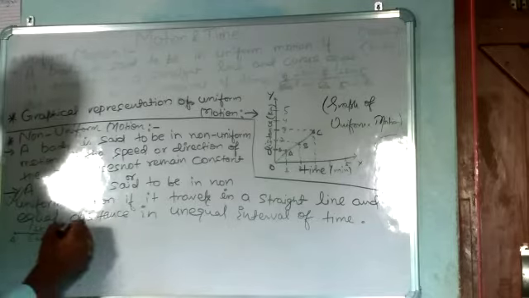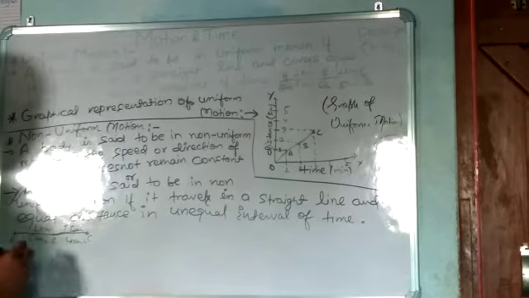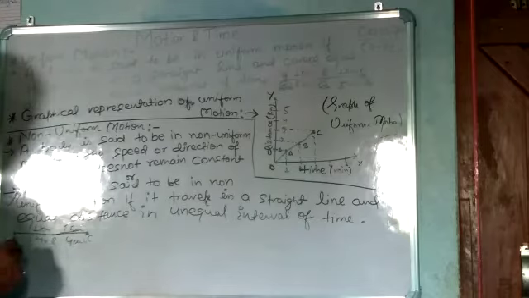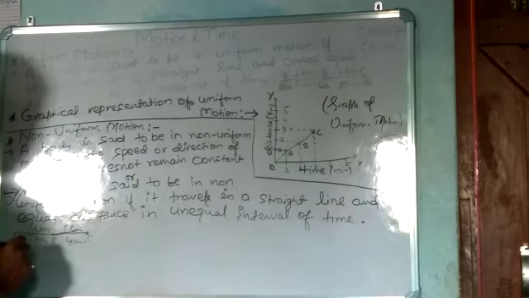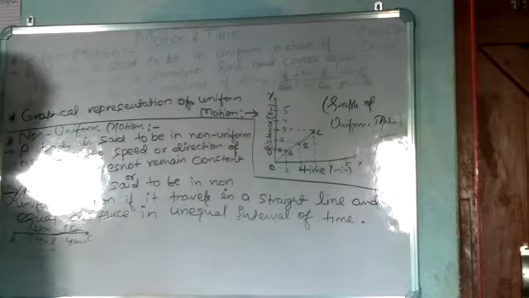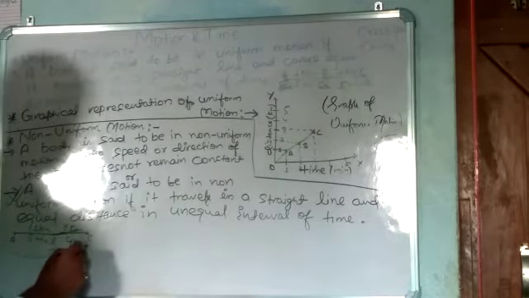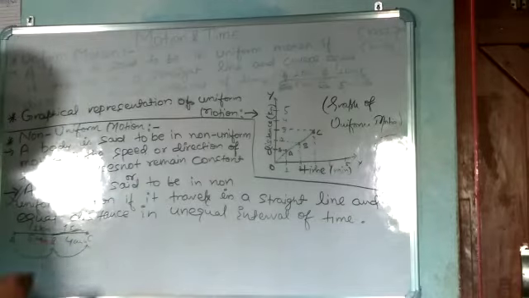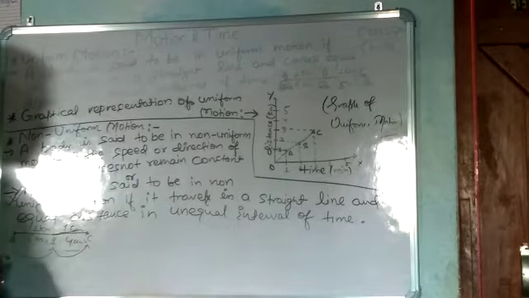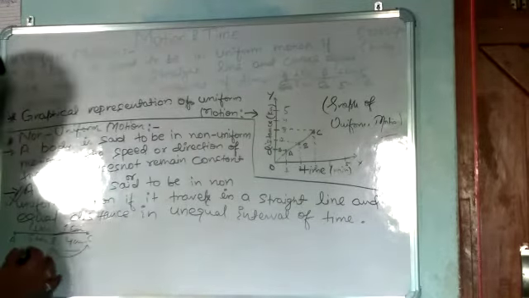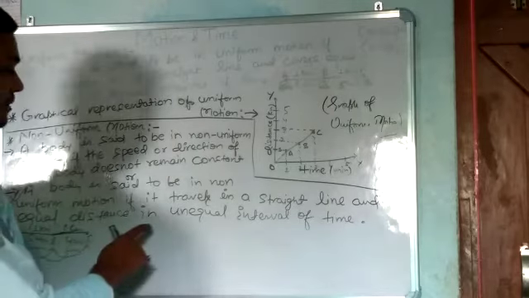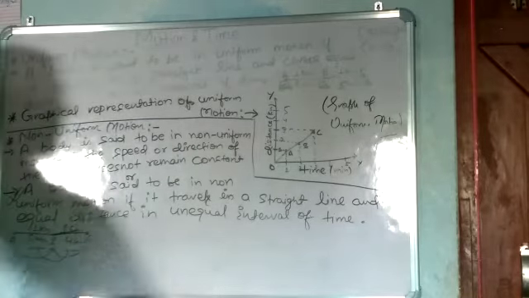So a body covers 1 kilometer in the first 5 minutes when it goes from A to B, but when it goes from B to C, it takes only 4 minutes. So that's why time is unequal. That's why I am saying unequal interval of time.